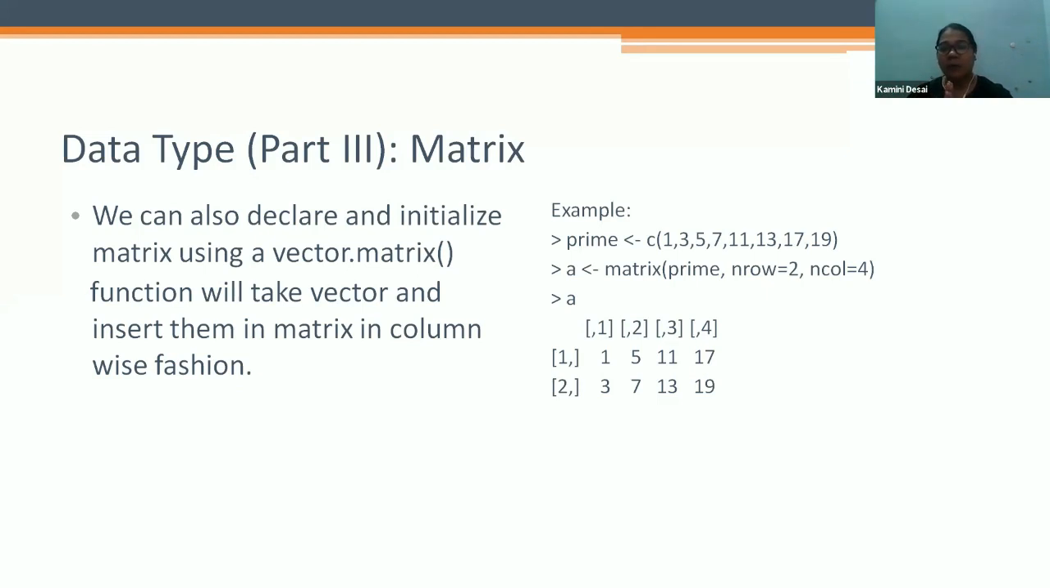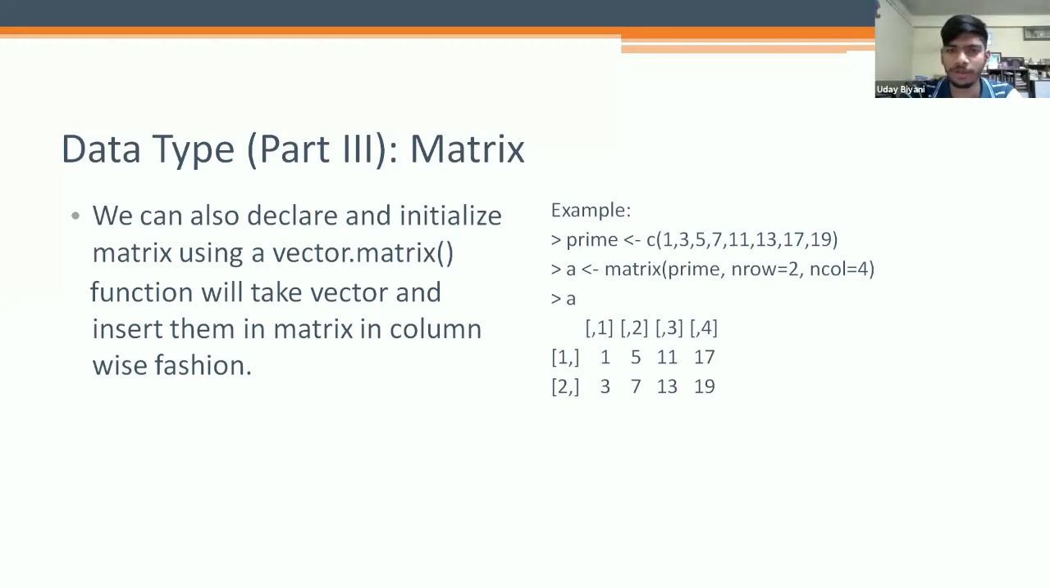I have to generate a 2 by 4 matrix. If you want a 4 by 2 matrix, the numbers will be split accordingly. If you try it, write 4 for the number of rows and 2 for the columns, and the numbers will divide that way.